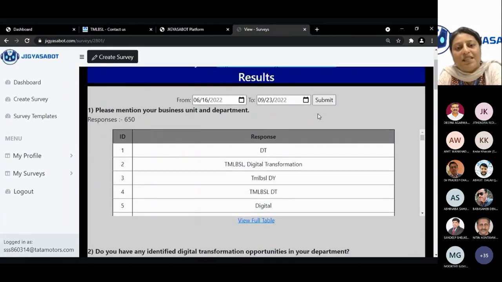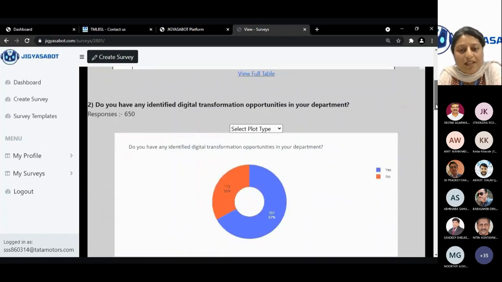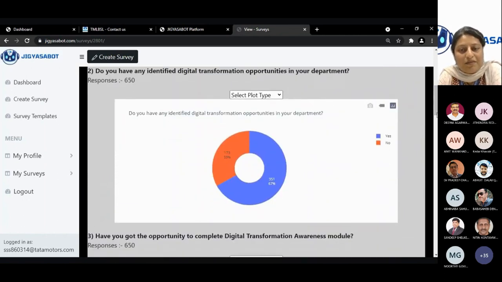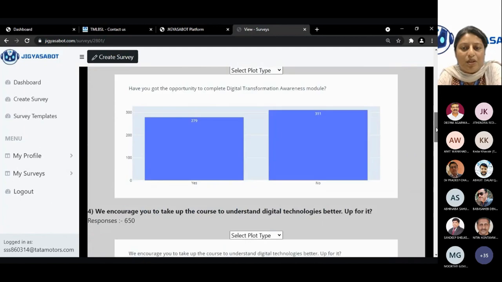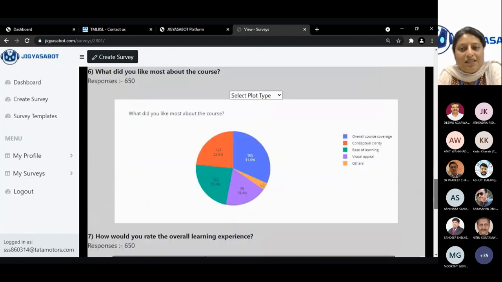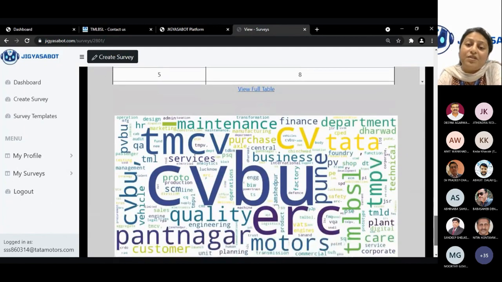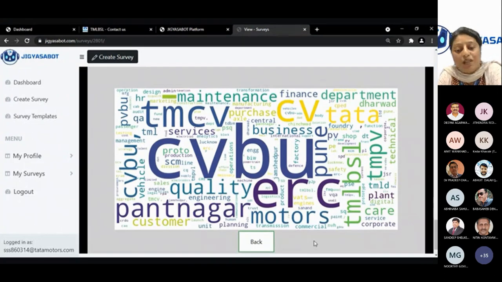So coming back to this, we do have the date section wherein we can select from which date till which date I want to look at the reports. I can filter out my reports based on the date. Once I filter that, I get to see the different plot types. Whether it's a bar graph, a donut type of plotting, or a pie, I can see all the responses. I also get to see my AI-enabled word cloud.